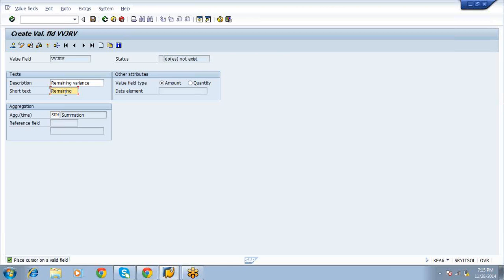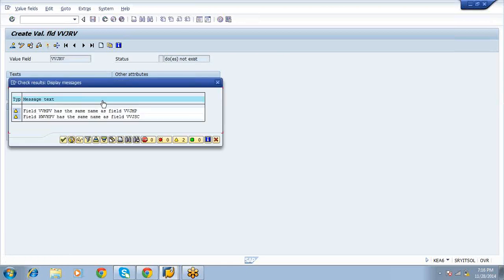Standard raw material price is 10,000, actual price is 15,000. So 10% of 15,000 means 1,500 is the actual overhead. Standard overhead is 1,000 rupees, right? So 500 is the remaining variance. This is the overhead difference between standard and actual.